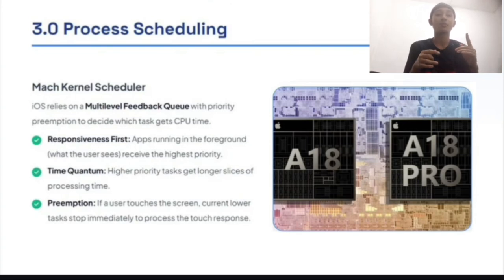First, responsiveness: an app running in the foreground, like what the user sees, receives the highest priority. Number two is time quantum. High priority tasks get a longer slice of processing time. Three is preemption. If a user touches the screen, the current lower priority task stops immediately to process the touch response.